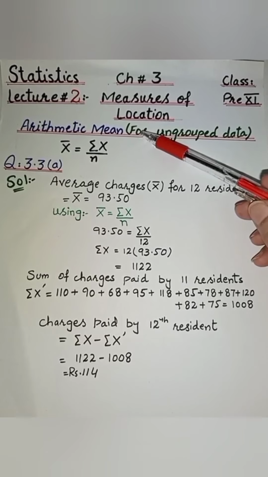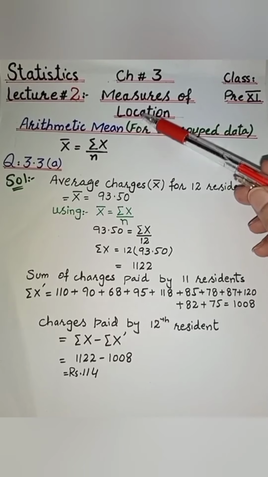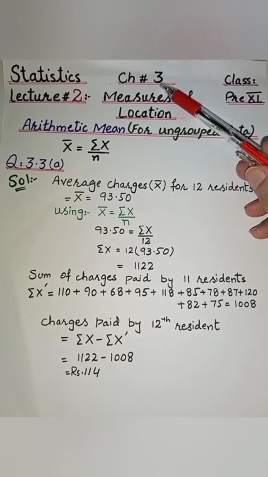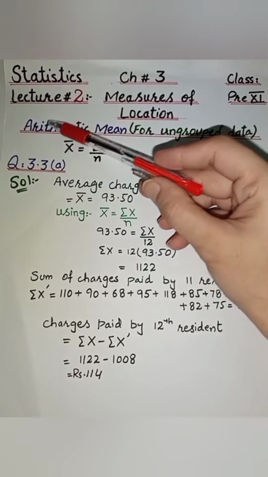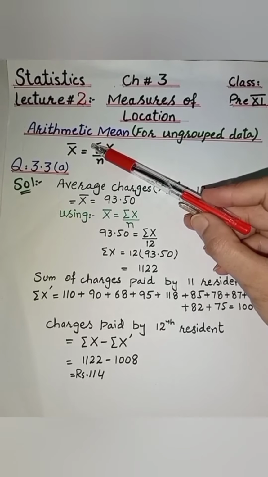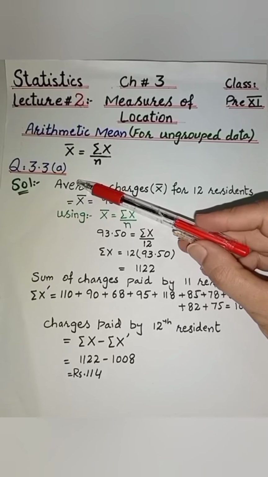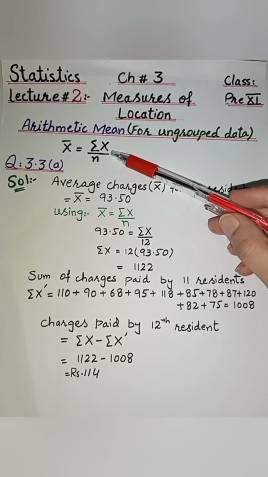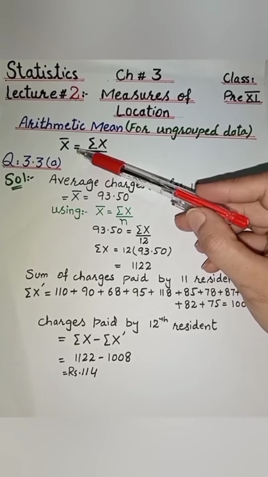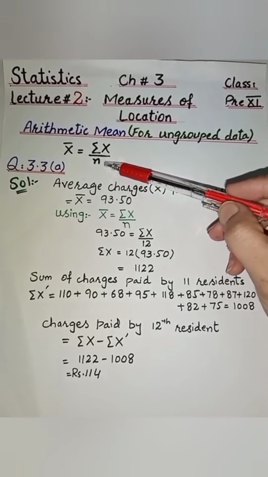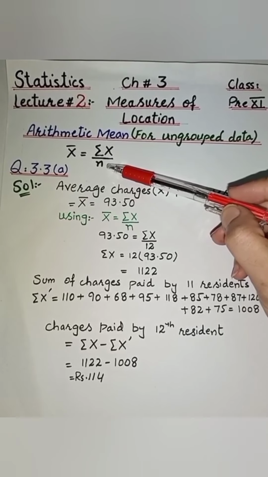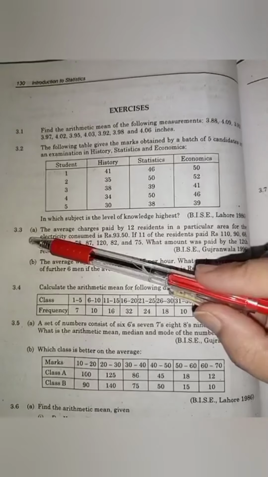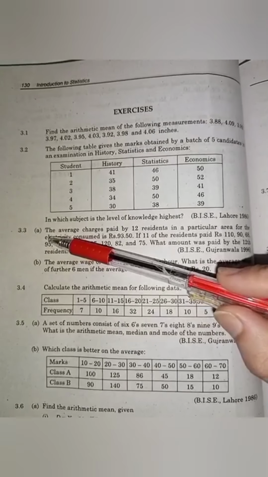in our previous lecture, we started from chapter number 3 and we have learned about arithmetic mean. So we know the formula for arithmetic mean for ungrouped data, that is x bar is equal to sum of x divided by n. And now we have question number 3.3, first part.